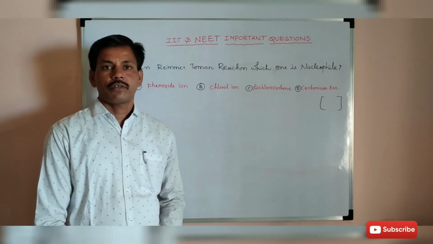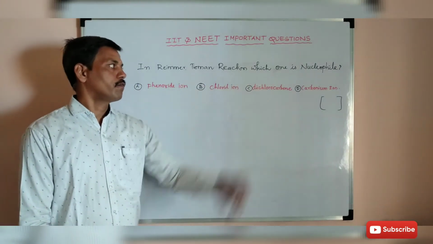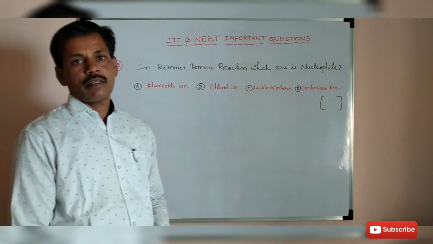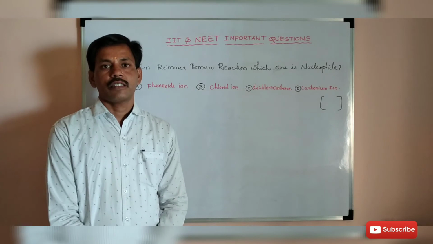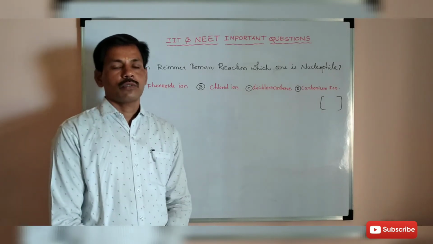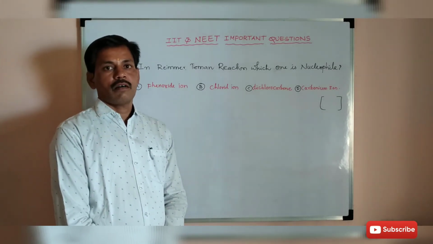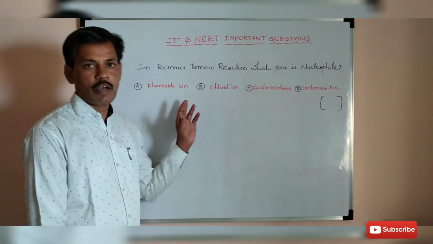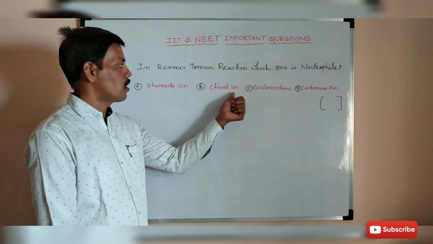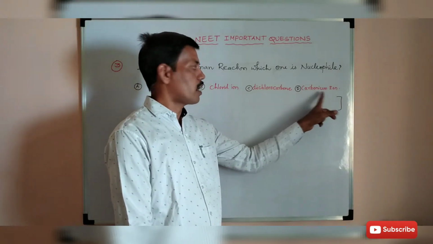Now we come to the third question. In the Reimer-Tiemann reaction, which one is the nucleophile? Generally all of you know that the Reimer-Tiemann reaction is a nucleophilic reaction. The options are phenoxide ion, chloride ion, dichlorocarbene and carbonium ion.